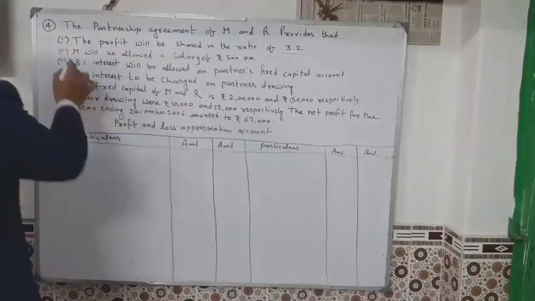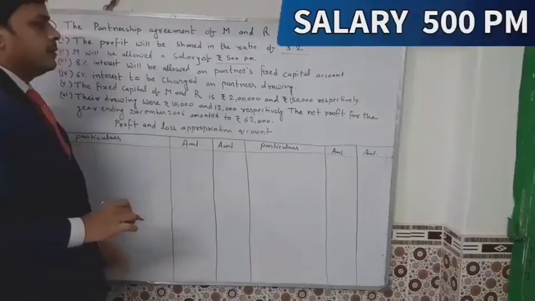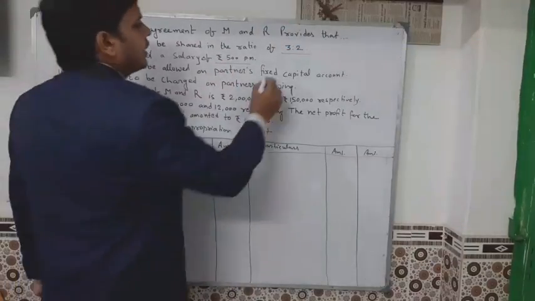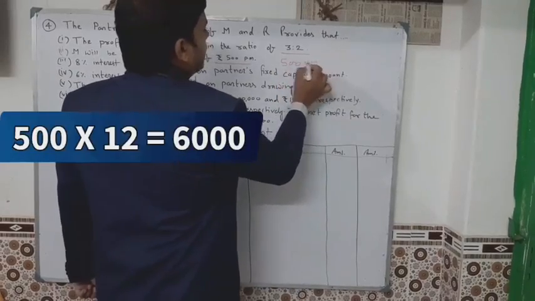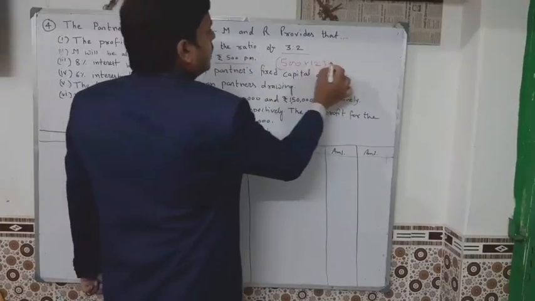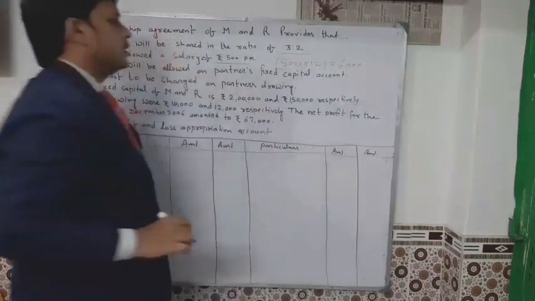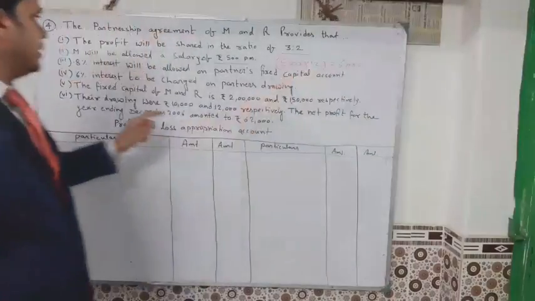Okay. M will be allowed a salary of rupees 500 per month. How much? 500 per month. Here per month is given. Whenever per month is given, you will directly multiply 500 into 12. Why into 12? Because per month is given. So 500 into 12 is equal to 6,000. Yearly salary is 6,000. Understand?